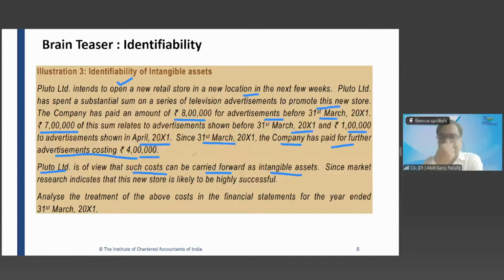Saminathan, your view, please. My view is that under the identifiability conditions, it is not separable, because of the advertisement, it is not sure that the customer will buy the product. We cannot provide a guarantee on that. We also do not have any legal rights or contract between them because of the advertisement. So it has to be expensed appropriately, as discussed by Neha as well. Prior to March 2021, it has to be expensed for that year. The next amount has to be booked in prepaid, and accordingly it has to be amortized based on the expenses incurred. Okay.